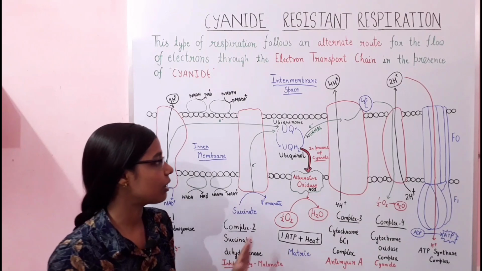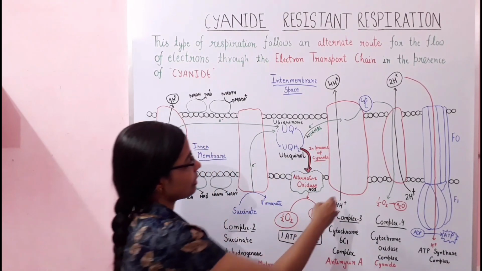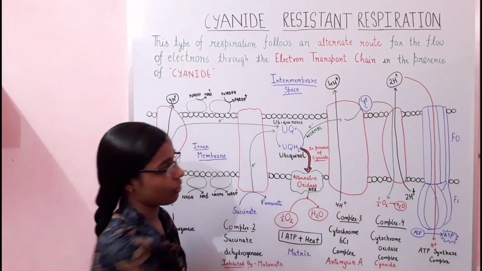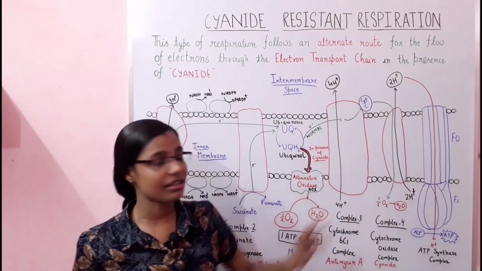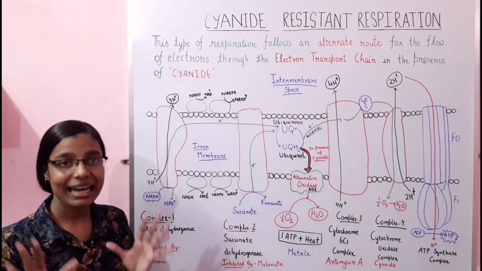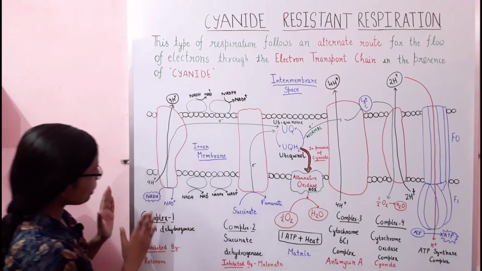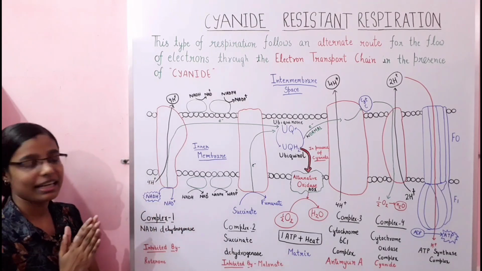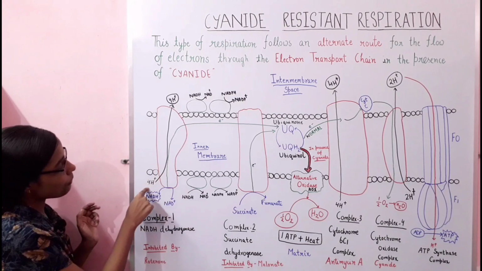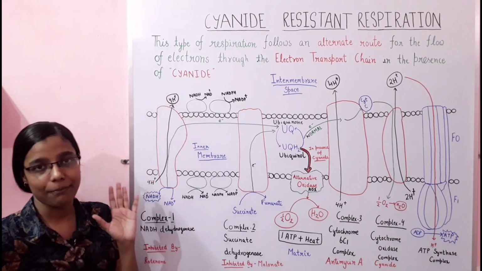However, in the case of alternative oxidase, the two complexes, complex 3 and complex 4, will not work at all. This normal process gets blocked, due to which there is no pumping of protons. This process will not take place in the presence of cyanide. So in the case of cyanide resistant respiration, only complex 1 is working, pumping 4 protons outside from the matrix into the intermembrane space.